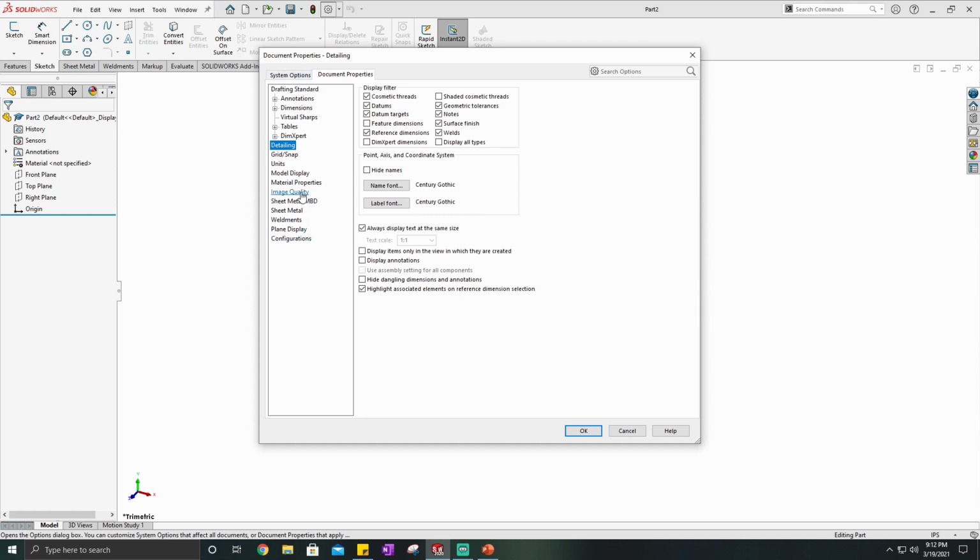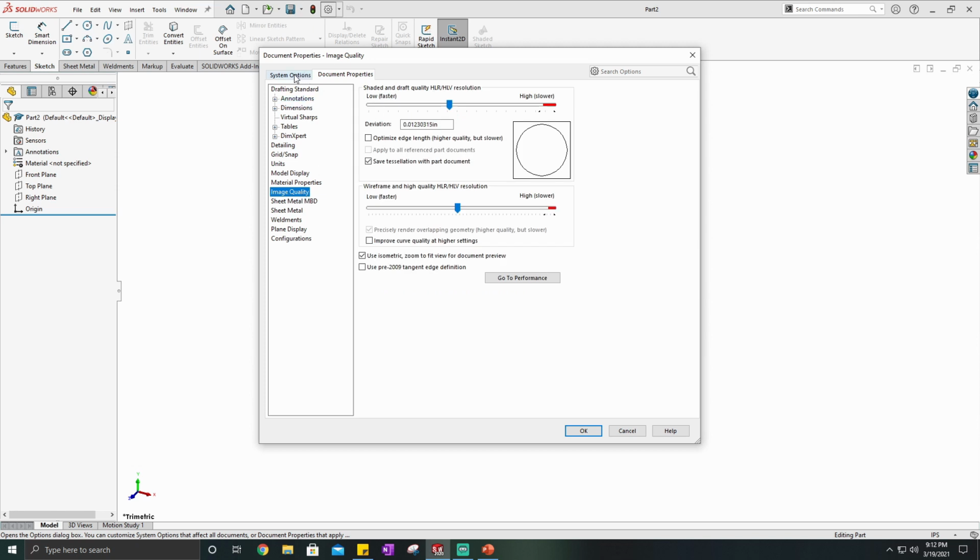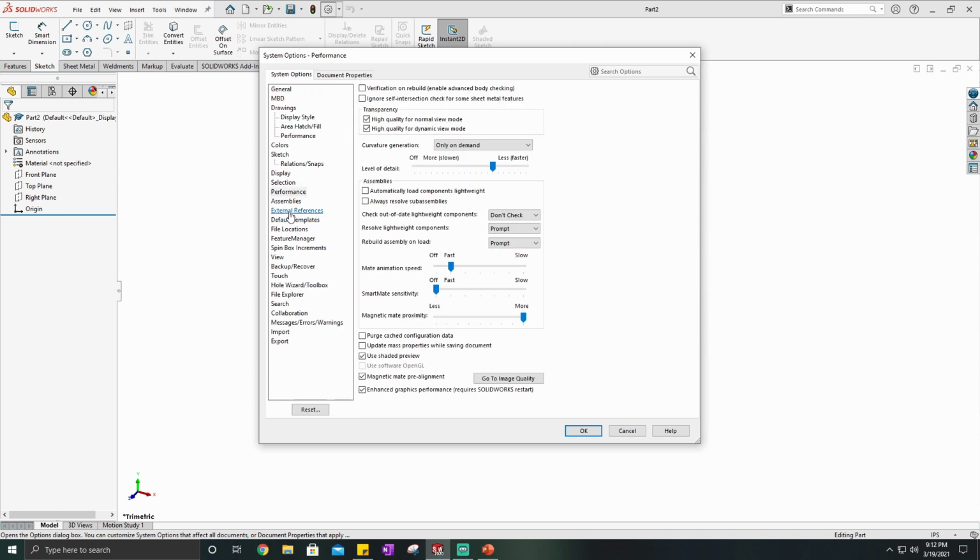There's also some other options you could play around with. I haven't messed with them too much. For the most part, I just keep it as default. The only other things I've changed would be maybe in their performance. I would definitely recommend unchecking the use software OpenGL if that's even available for you. And then if you're running a little bit slow, you can uncheck the enhanced graphic performance, which does require a SolidWorks restart. It all just depends on your computer, the capabilities that it has. Mine isn't any fancy drafting CAD modeling computer. I just have a regular RTX NVIDIA 2060 graphics card. So it does what I need it to do.